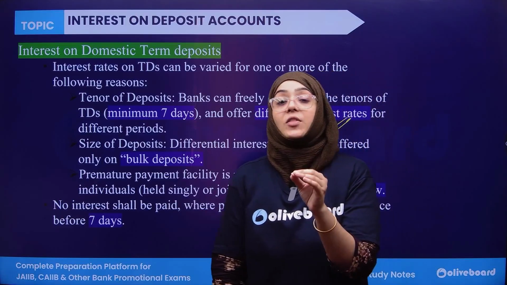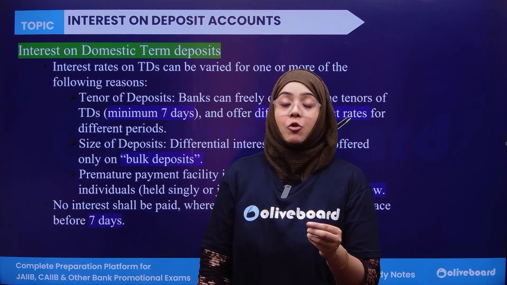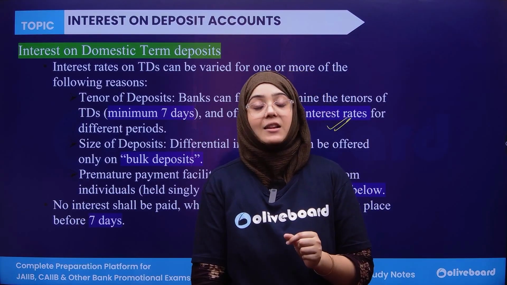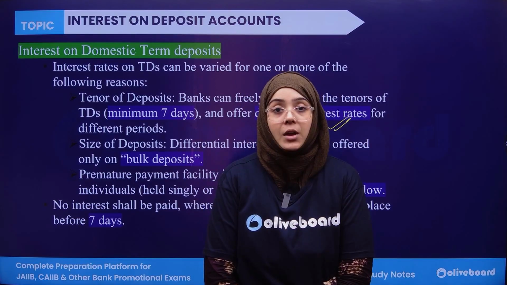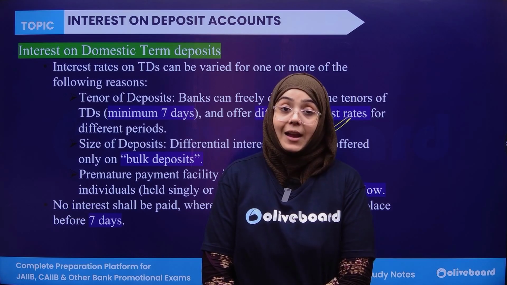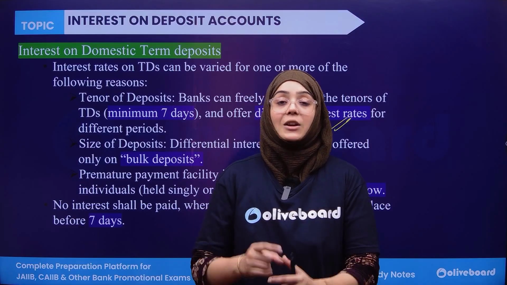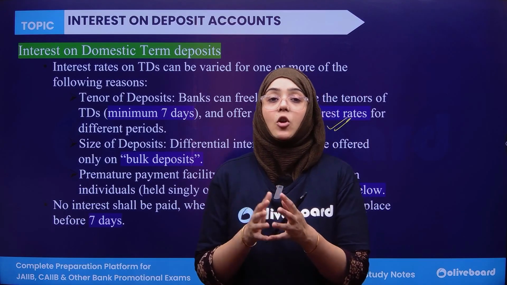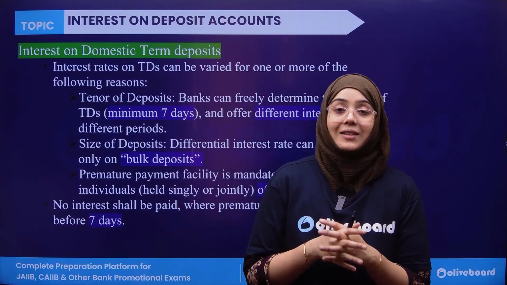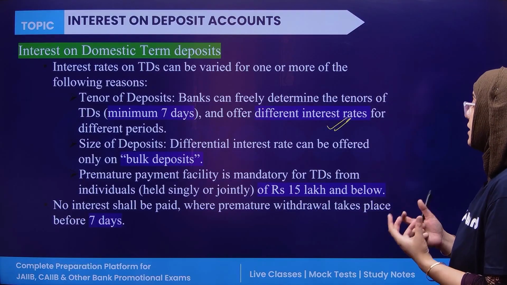And it depends upon the bulk deposit also. Bulk deposit, I have told you that if you are having an FD or deposit in a scheduled commercial bank or a small finance bank and the amount is 3 crore and above, then this is a bulk deposit. And in the case of RRB, if it is 15 lakh and above, then it is a bulk deposit. So how much money you are depositing, whether it is bulk or not, and for what time period, these two are the main factors to decide the interest rate in the domestic term deposit.